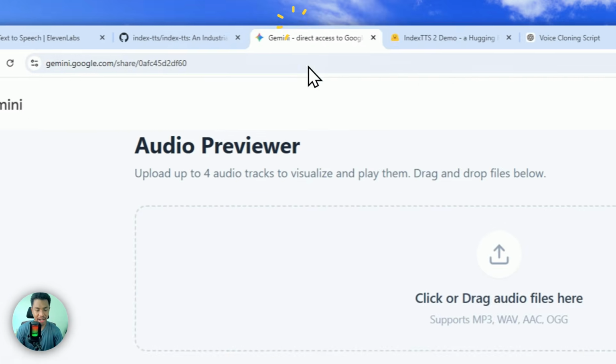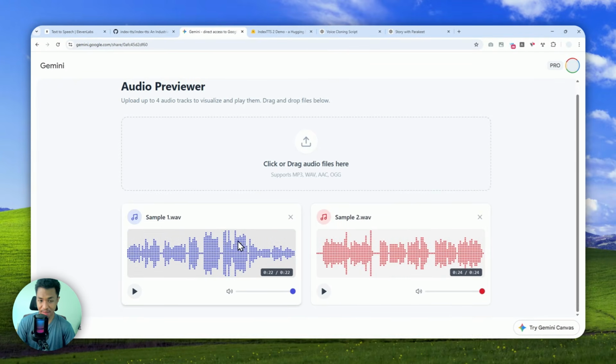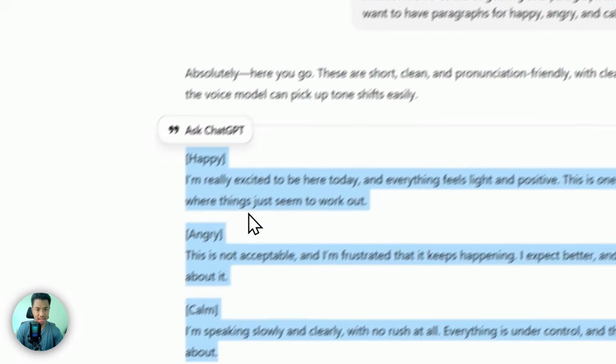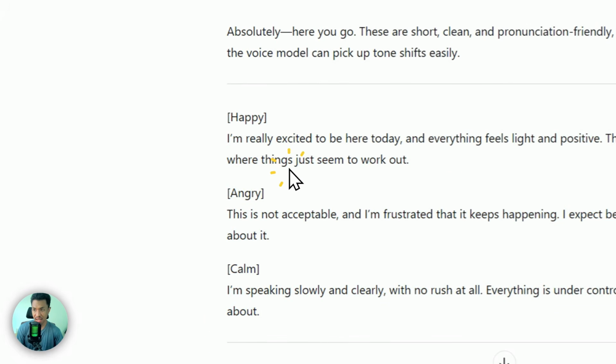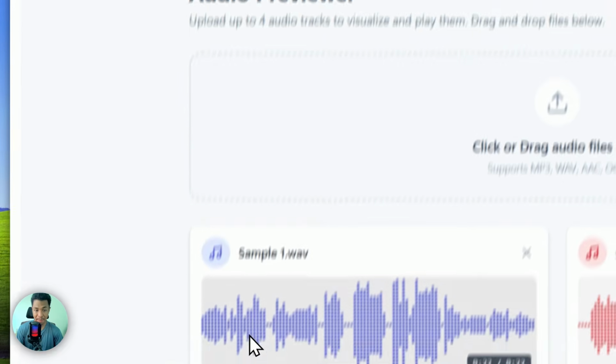So I have tested these two models and I have these samples that I'm going to play in this video. Now, I want you to guess which one was created by ElevenLabs and which one was created by the IndexTTS2 model. Now, they used the exact same settings. I'm using my voice as a reference. Also, I used this text as the input for these two models. Now, I'm going to play sample number 1 first.